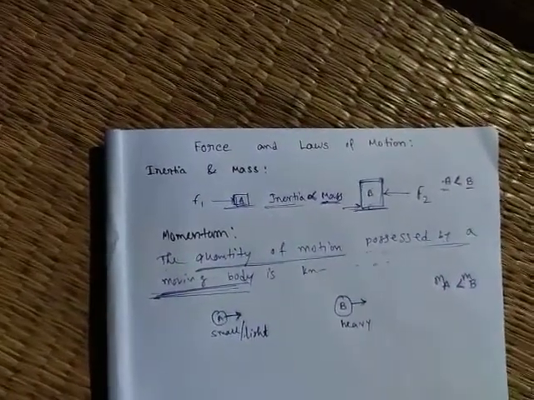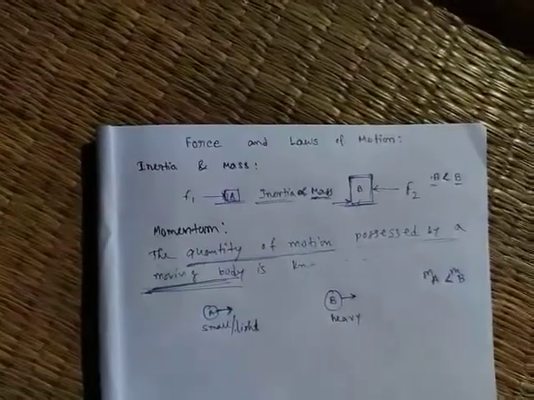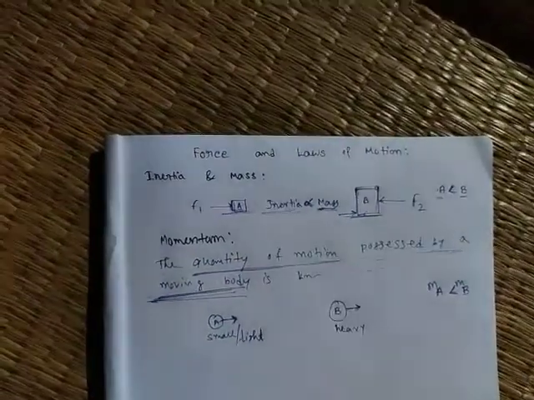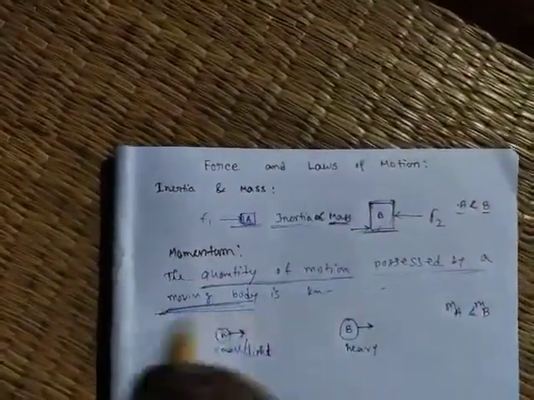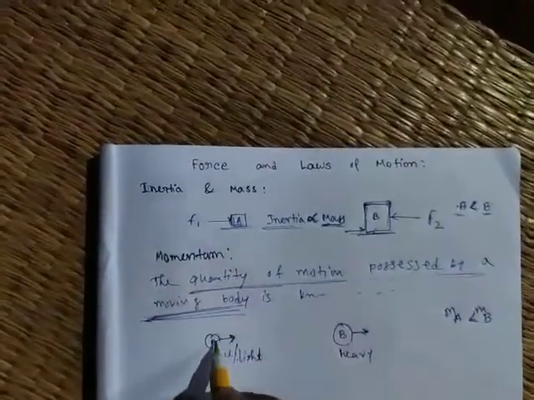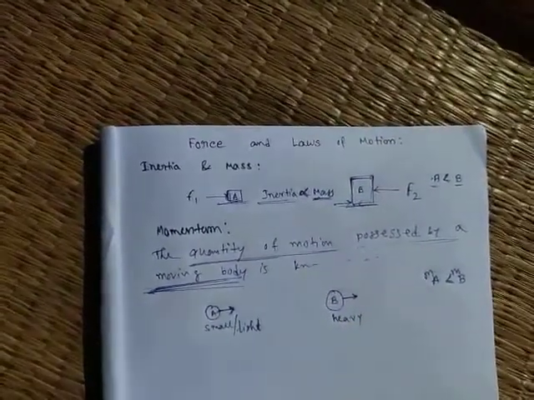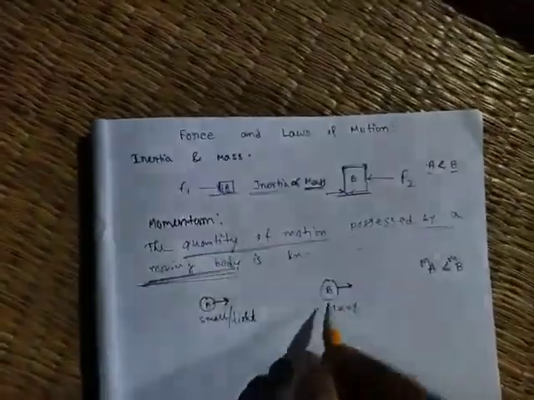If any object is at rest, then the object doesn't have any momentum, remember it. So suppose we have considered two objects, A is the lighter object, B is the heavier object, both are in motion.